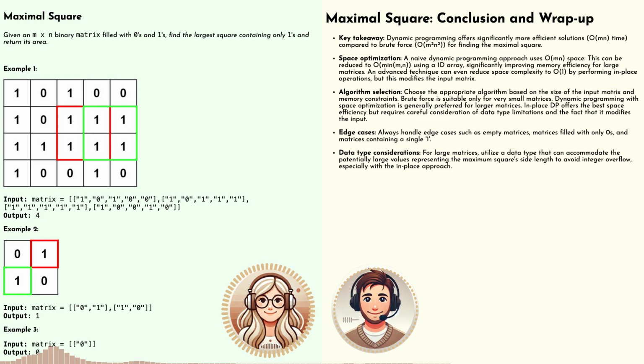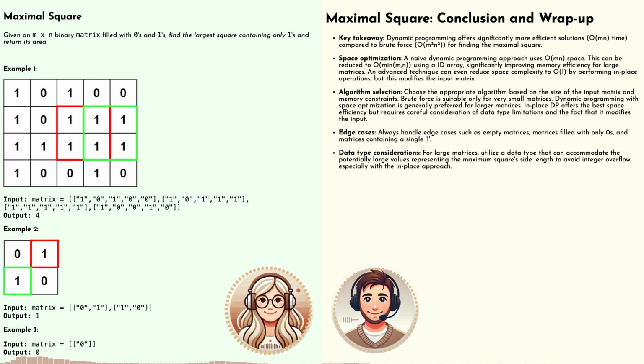Our update rule would shift to focus on checking the current cell and its 3 relevant neighbors above, left, and diagonally above left. If all 4 of those cells contain true, then we mark the current cell in our DP array as true, indicating that it is indeed the top left corner of a 2 by 2 square. I see. So we're still building up our solution cell by cell, but the information that we're storing and how we update it is tailored to this very specific goal of finding those 2 by 2 squares.